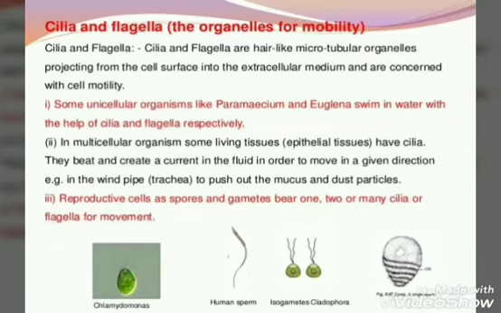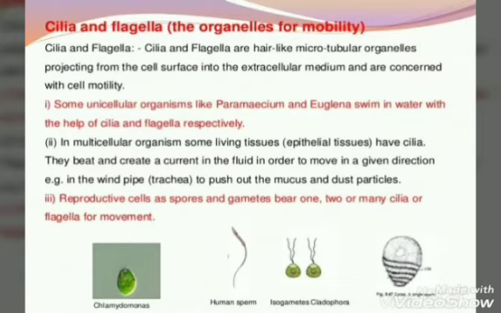Next are cilia and flagella, which are also known as organelles for mobility. Cilia and flagella are hair-like microtubular organelles projecting from the cell surface into the extracellular medium and are concerned with the motility of the cell or the movement of the cell. Some unicellular organisms like Paramecium and Euglena swim in water with the help of cilia and flagella respectively.